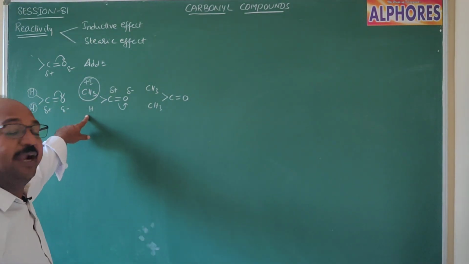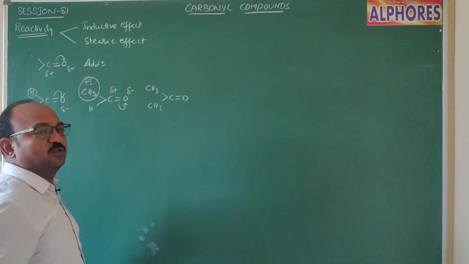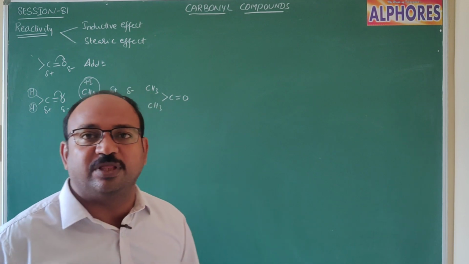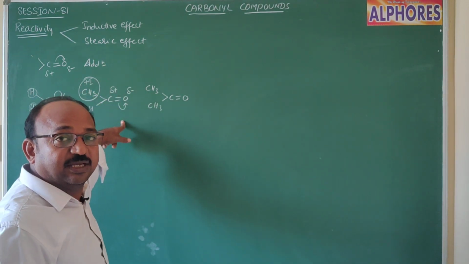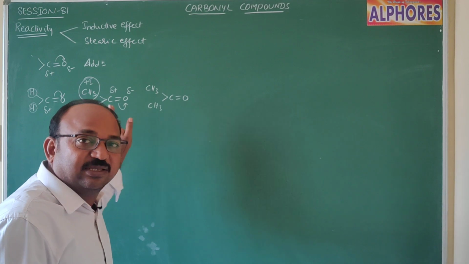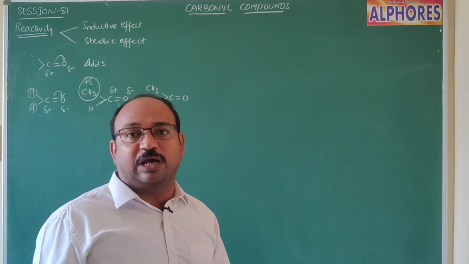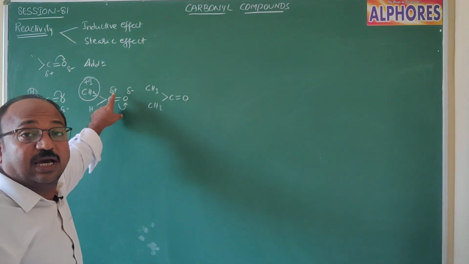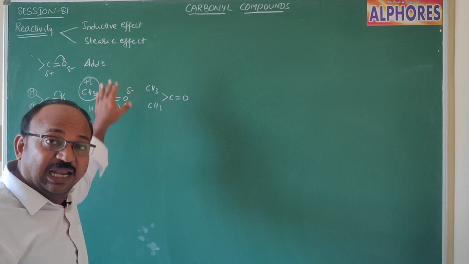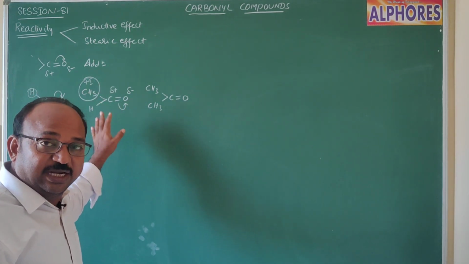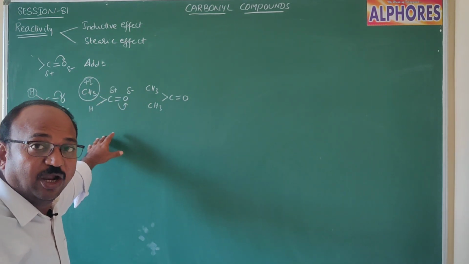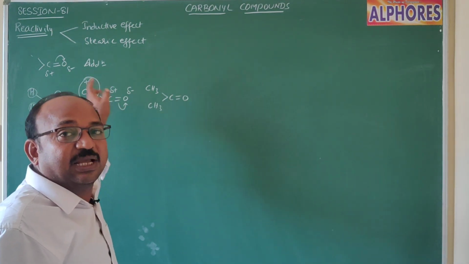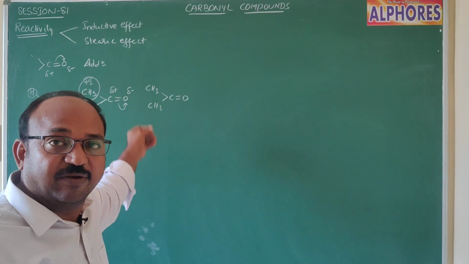And at the other end, again, hydrogen is there. This hydrogen, as usual, is neither releasing nor withdrawing. But in this case the methyl group is electron releasing. So compared to formaldehyde, in the case of acetaldehyde, the positive charge density upon this carbonyl carbon is less. Because of the less positive charge density upon the carbonyl carbon, nucleophiles may not attack that much more. That means compared to formaldehyde, acetaldehyde reactivity is less.